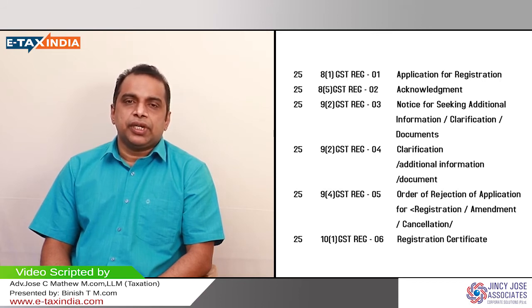So in the Part B, you can opt what kind of person you are. If you are a regular taxpayer itself. Otherwise, if you are a sales tax practitioner or a GST practitioner, you have to select that. If you are a consulate or embassy, you have to select the unique identity number feature. If you are a TDS or TCS compliant person, you have to select that. Accordingly, you have to select the category.